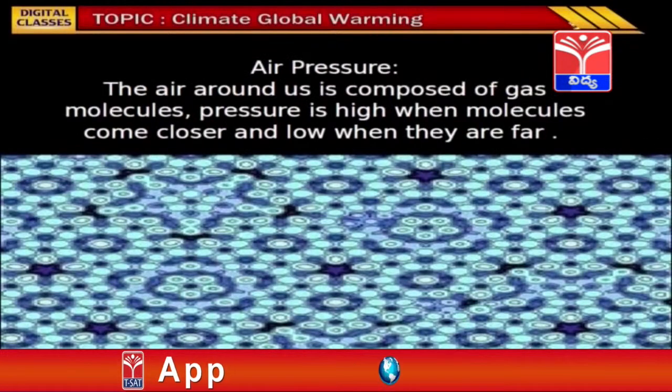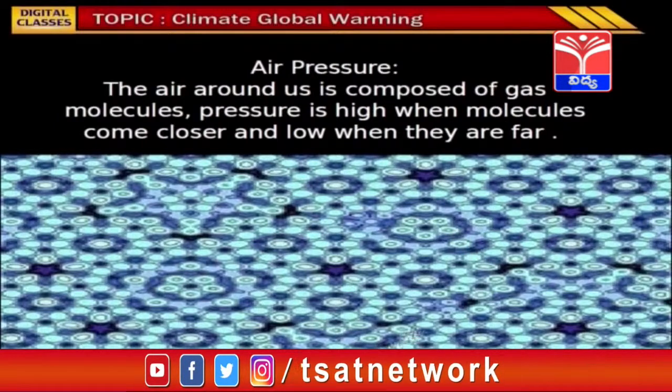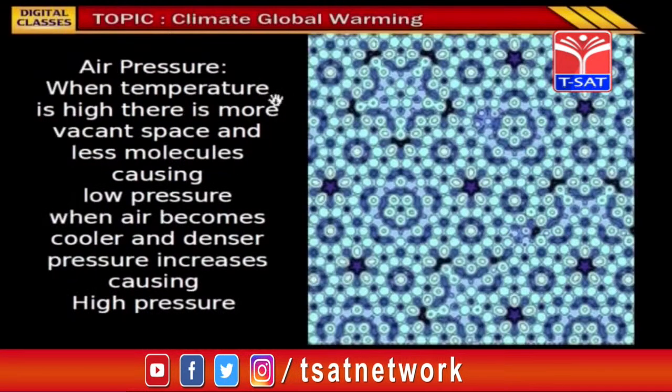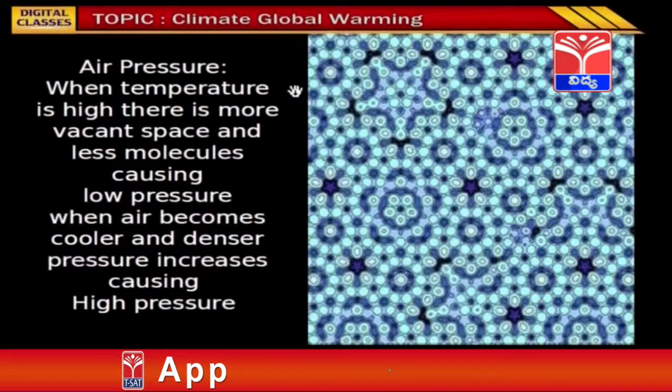Air pressure. The air around us is composed of gas molecules. Pressure is high when molecules come closer and low when they are far. If you observe this image, you can find that the molecules of air are very close. When temperature is high, there is more vacant space and fewer molecules, causing low pressure. When air becomes cooler and denser, pressure increases, causing high pressure.